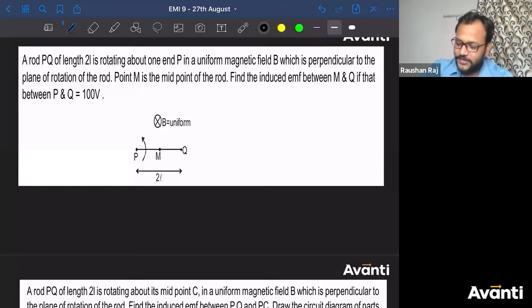Let me just give you the answer for the first simple one. If this is a rod, and this rod is rotating about this axis, this is the pivot end, and the rod is rotating with angular velocity omega.